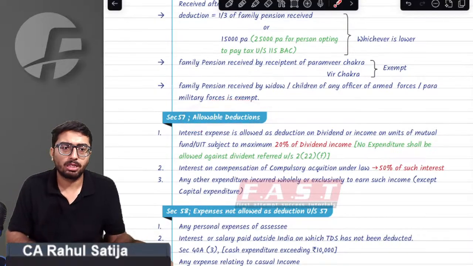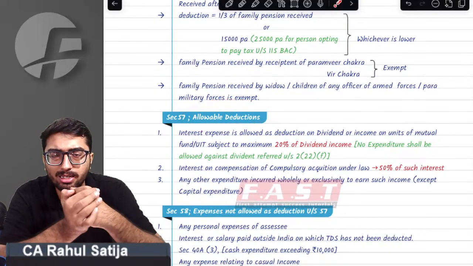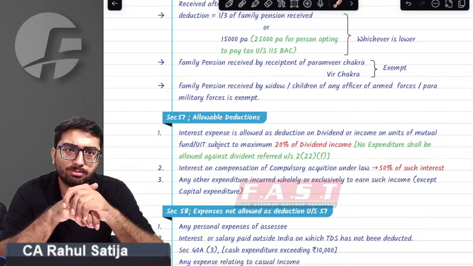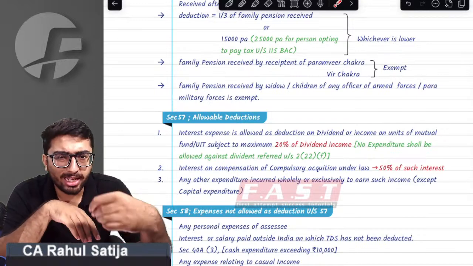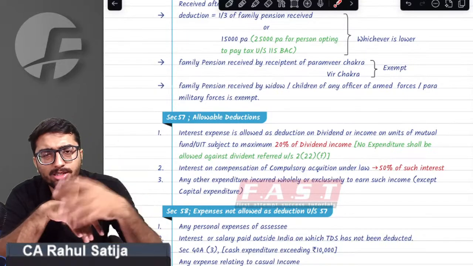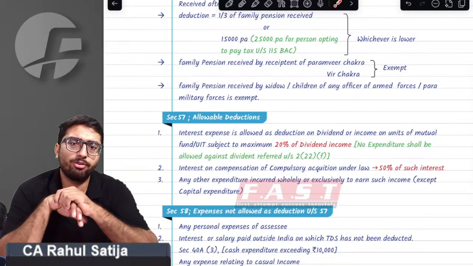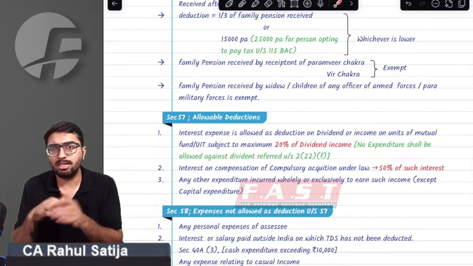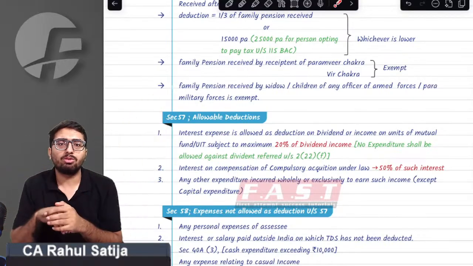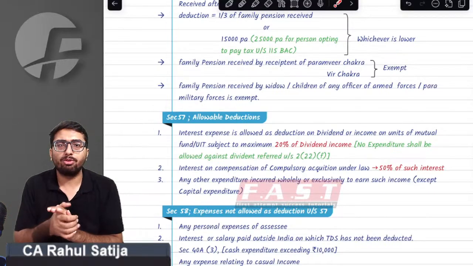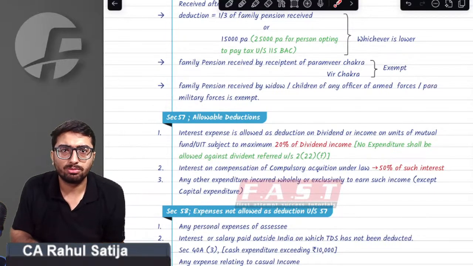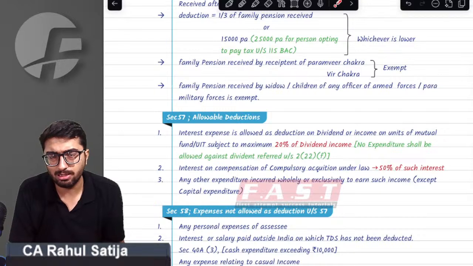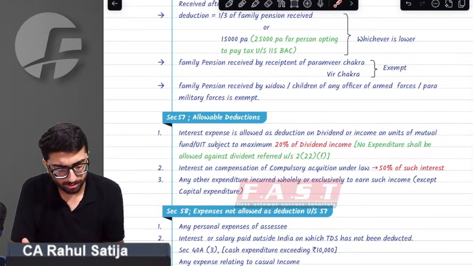Expenditure deductions allowable. If you are earning any income which is taxable under IFOS, you are given a choice. Provision says if you incur any expenditure to earn that income, you can claim it as deduction. For example, for earning rent, I have to pay insurance or do some repair expenditure, it is allowed. For earning interest, I have to pay interest or commission, it is allowed. For subletting, I have to pay certain rent, it is allowed. Whatever directly attributable expenditure is for earning the IFOS income, it is allowed. So we got this point.